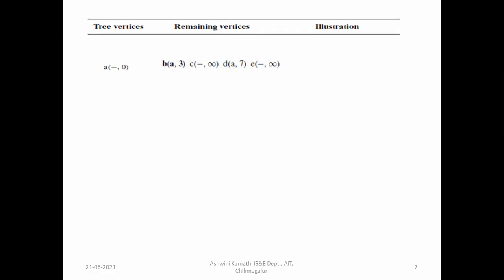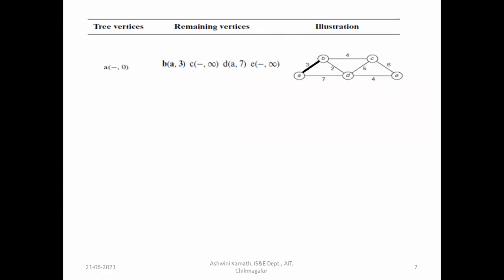Intermediate vertex is A itself, so within the bracket we have A. The remaining 2 vertices we don't have directly connected. That's why it will be infinity. You can see with the graph.